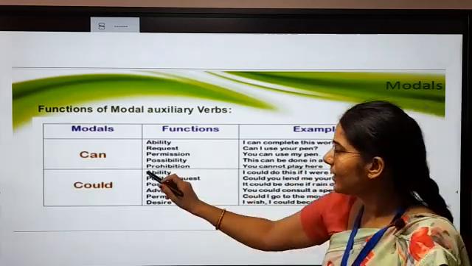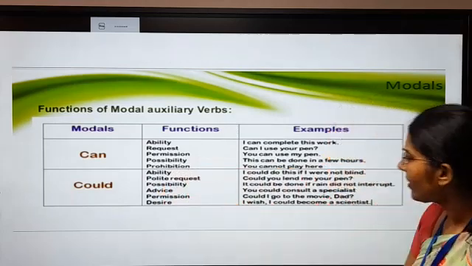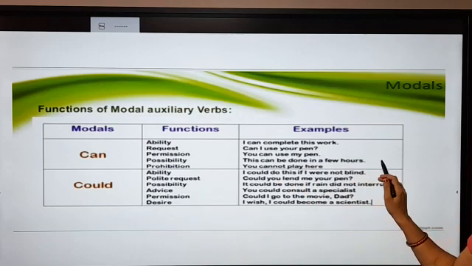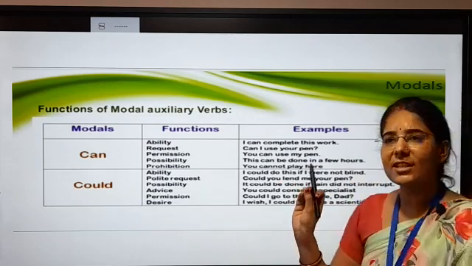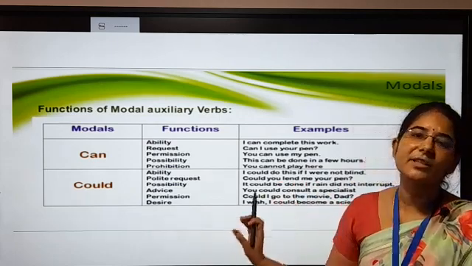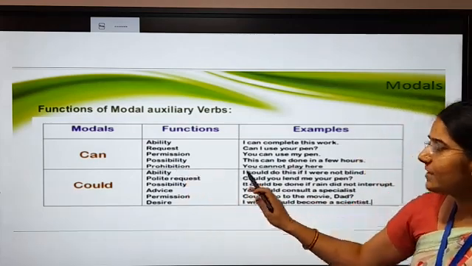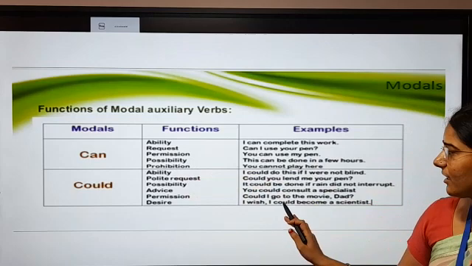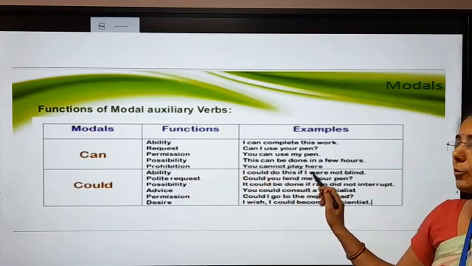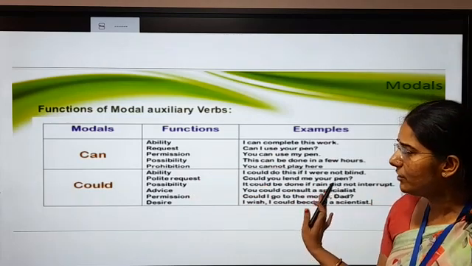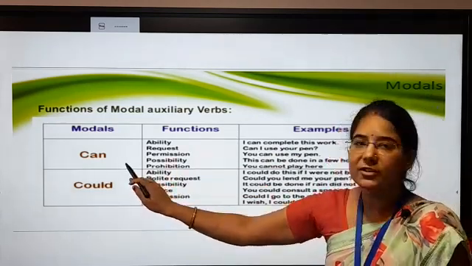Okay. Next one is possibility. Now this can be done in a few hours. It means there is a possibility, कुछ chances हैं कि ये जो work है it can be completed in a few hours. Okay. Now prohibition. It means वहाँ पे restricted है, आपको मना किया गया है. You cannot play here. आपको वहाँ पे मना किया गया है. You cannot play here. Understood? So these are the uses of the can.